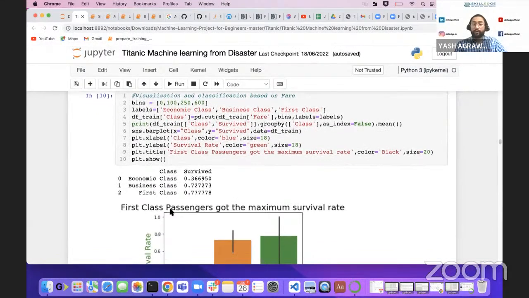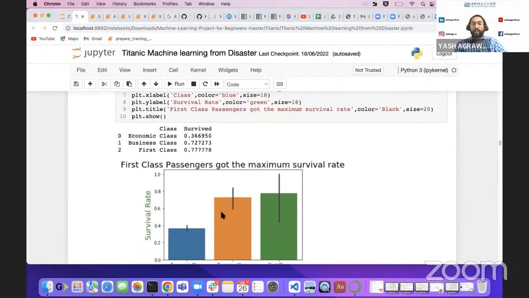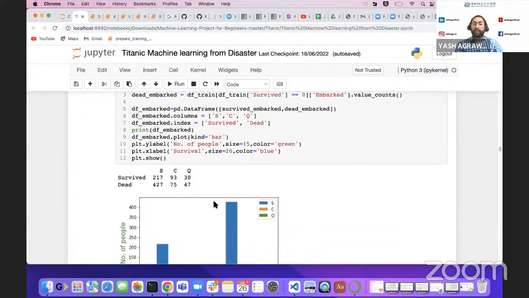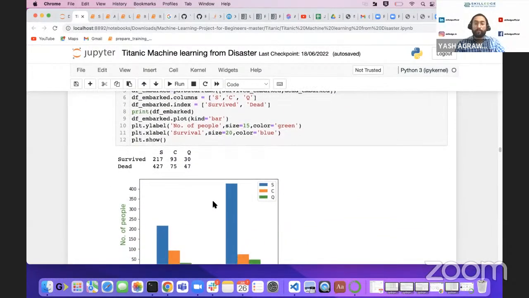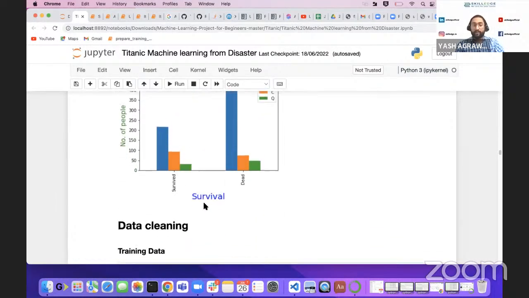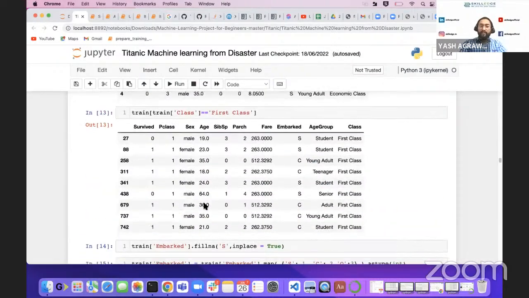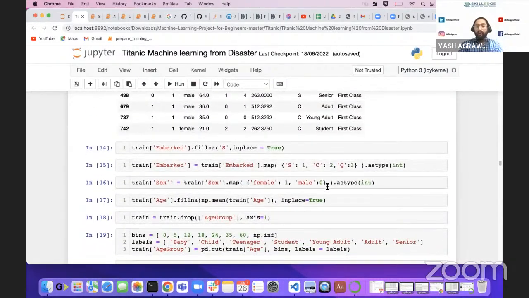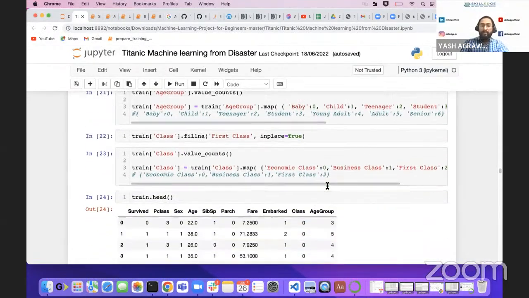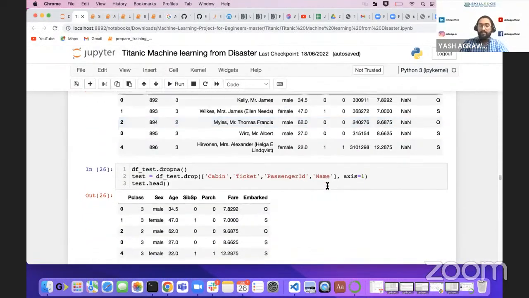Then, how much fare you are paying. If you are paying more than 100, then you have a very good chance, more than 75%. Then we have seen the embark class, where you should start from. For each of the embark classes, it is 50%. Apart from Southampton, it is just 33%. Then we did the data cleaning part, transforming your data according to your model into the encodings part. Then we did the same for your test set.